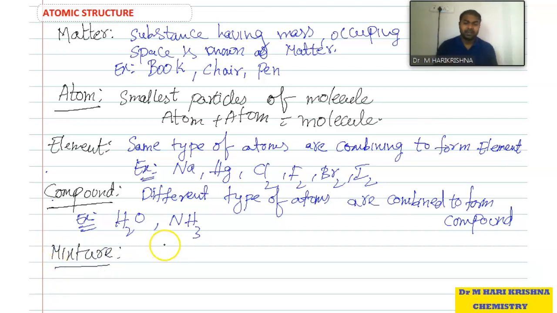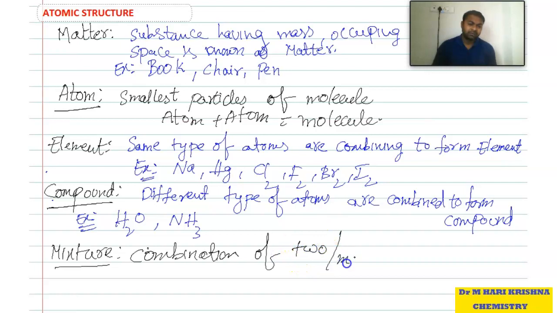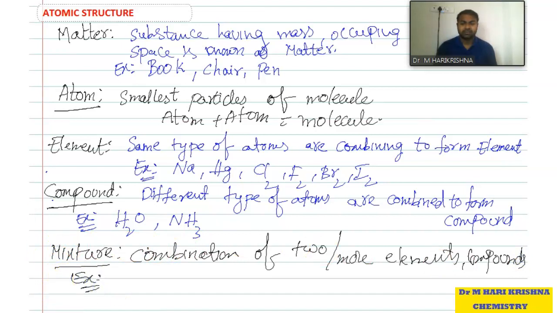Then next, mixture. A mixture is a combination of two or more elements or compounds, or an element with a compound. Suppose H2O mixed with HCl. HCl is a compound, H2O is a compound. So it is a combination of two compounds. So it is a mixture.